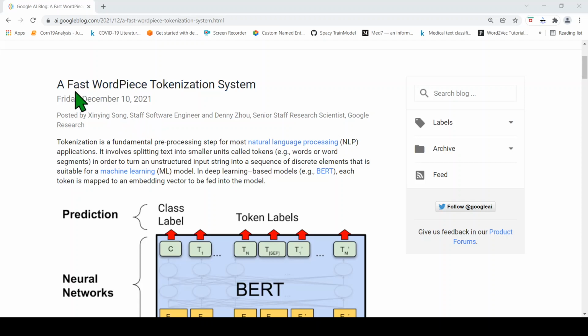In this video, let's look at a fast word piece tokenization system. This is a new tokenizer which has been released by Google. So what is tokenization? Tokenization is a fundamental pre-processing step in NLP. You are splitting text into smaller units called tokens. The tokens could be words or word segments. Basically you are converting an unstructured input string into a sequence of discrete elements for machine learning.